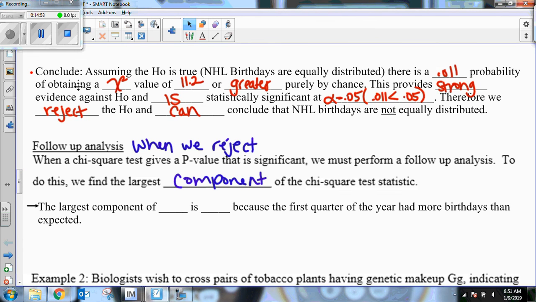You can continue your conclusion by saying the largest component of chi squared is 7.2 because the first quarter of the year had more birthdays than expected. Remember that we expected 20 birthdays and there were 32 in the first quarter. So that was the largest component, which made chi squared so large, which made my p-value so small, which is why we rejected the null hypothesis.